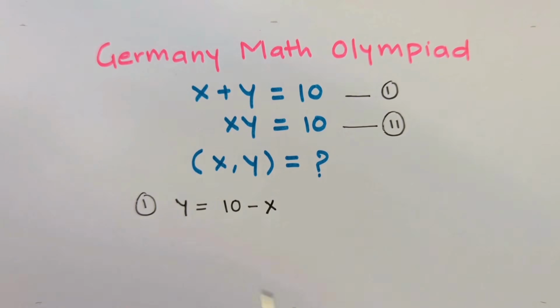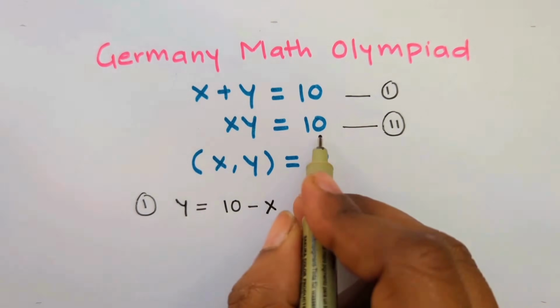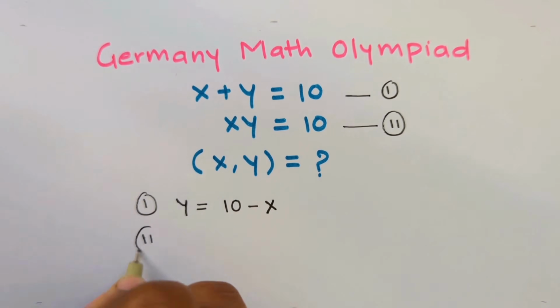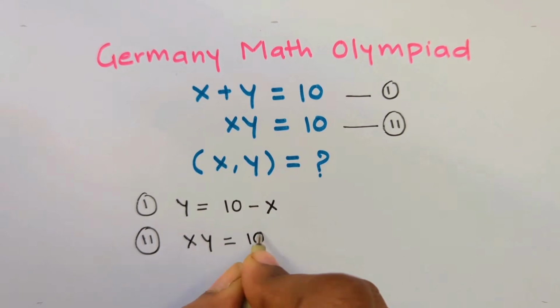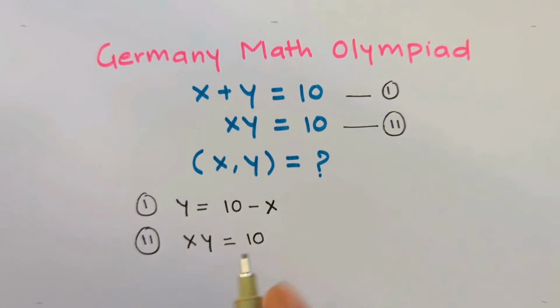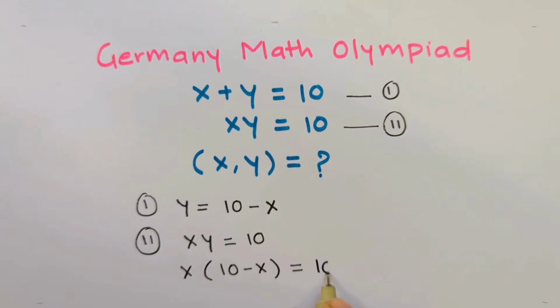Let's put the value of this y into equation 2, which is x into y equals 10. So x into 10 minus x is equal to 10.